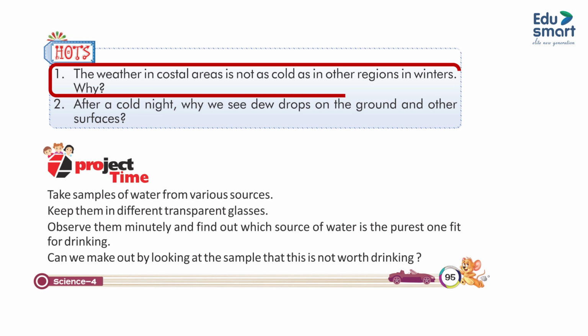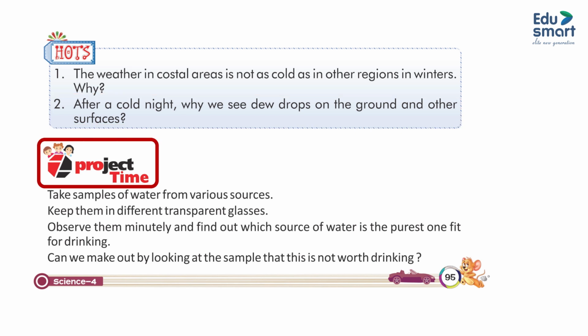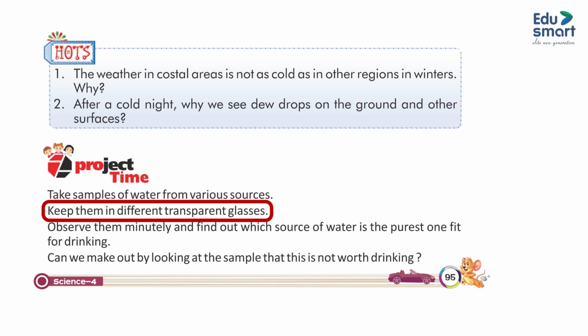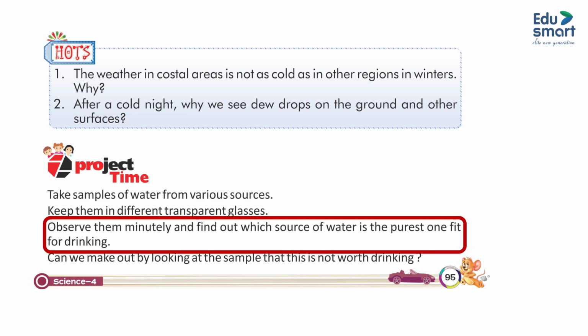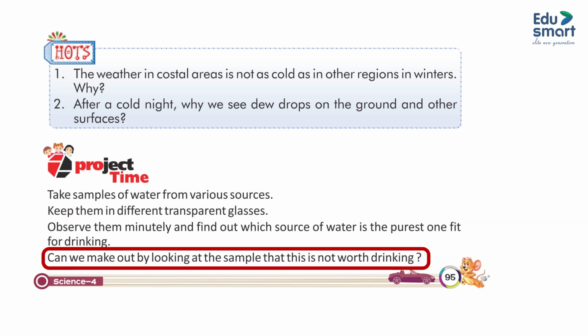HOTS. 1. The weather in coastal areas is not as cold as in other regions. Why? 2. After a cold night, why do we see dew drops on the ground and other surfaces? Project time. Take samples of water from various sources. Keep them in different transparent glasses. Observe them minutely and find out which source of water is the purest one, fit for drinking. Can we make out by looking at the sample that it's not worth drinking?